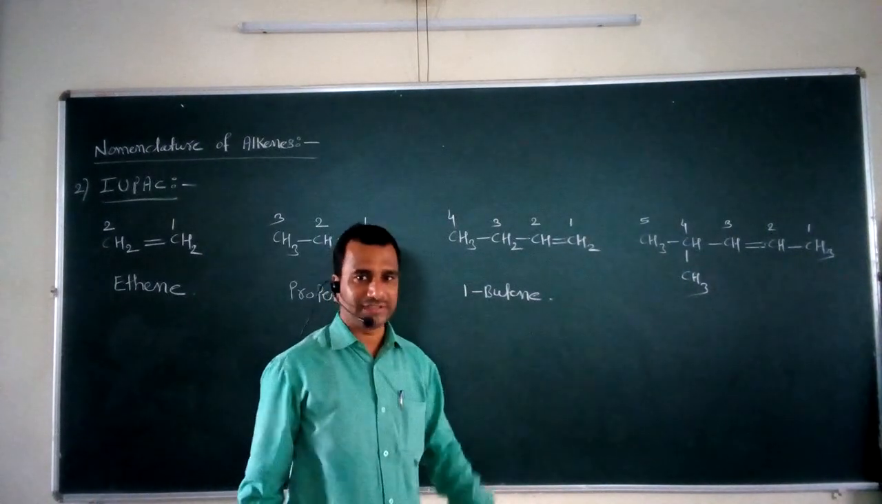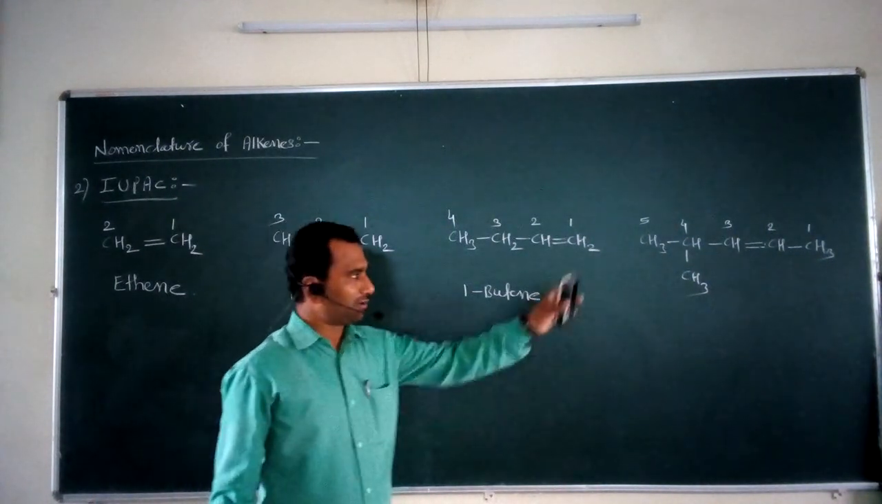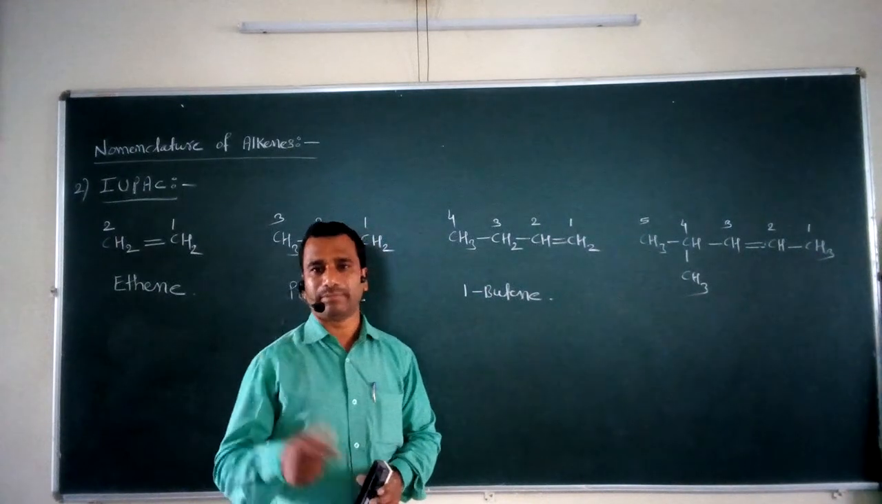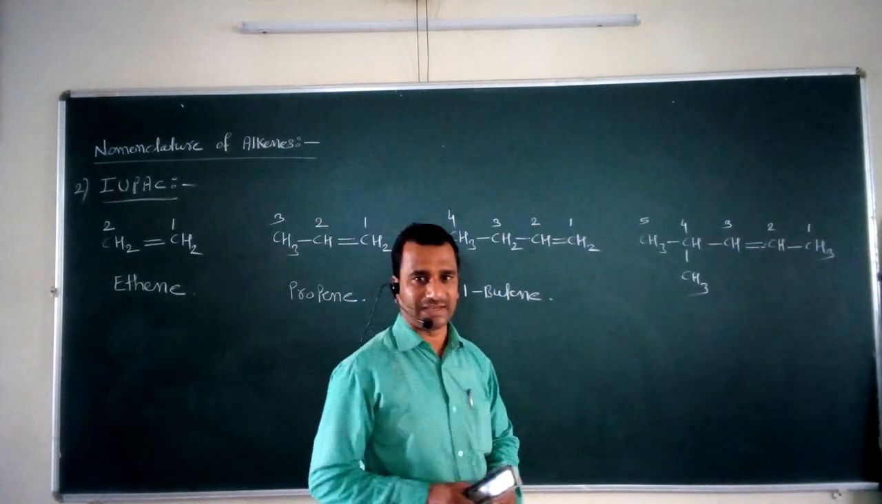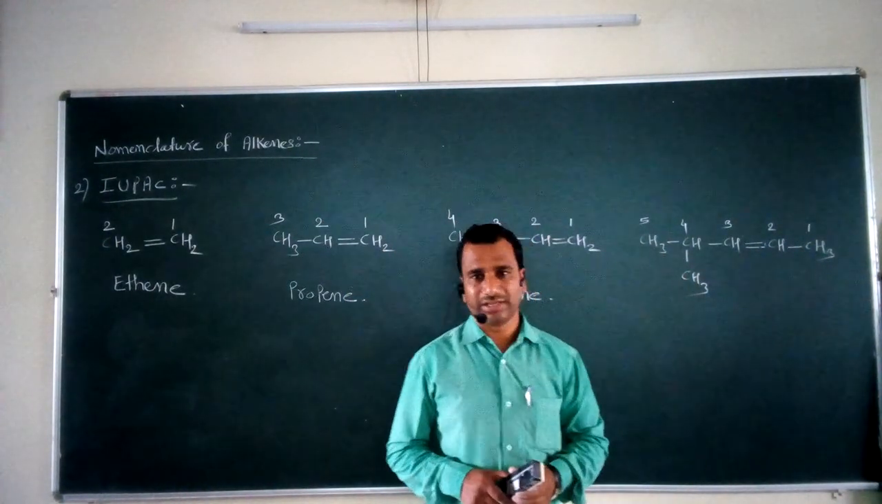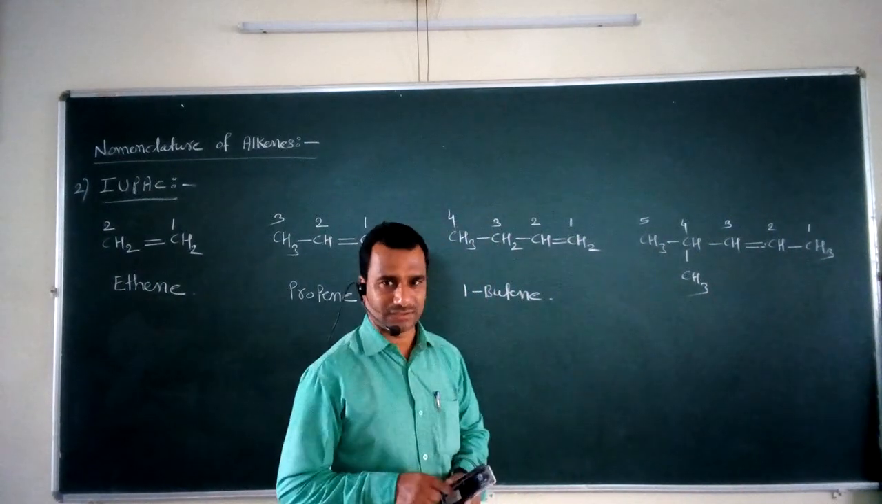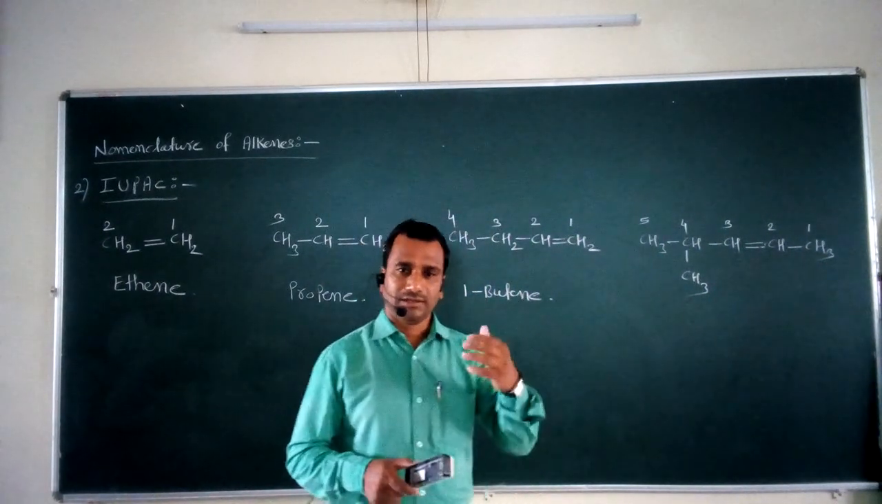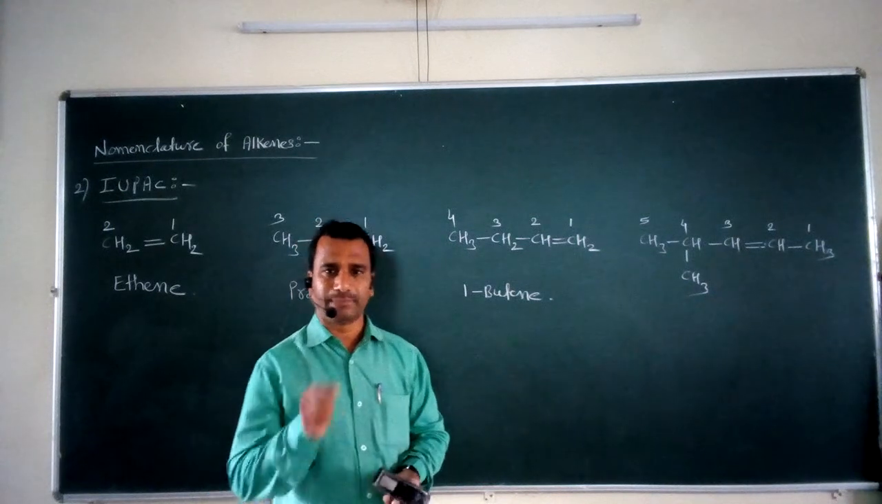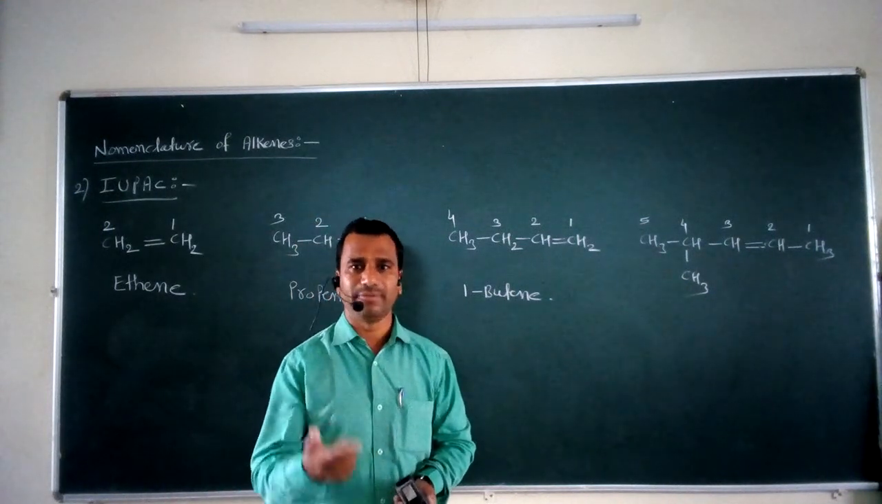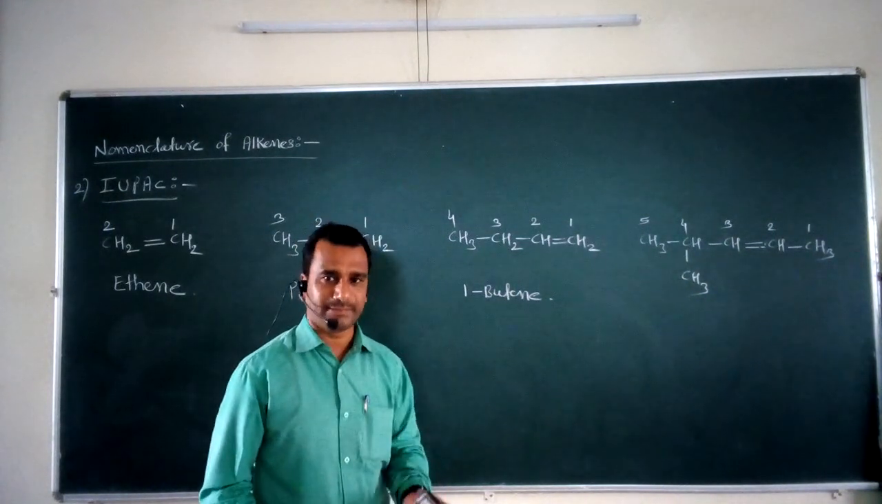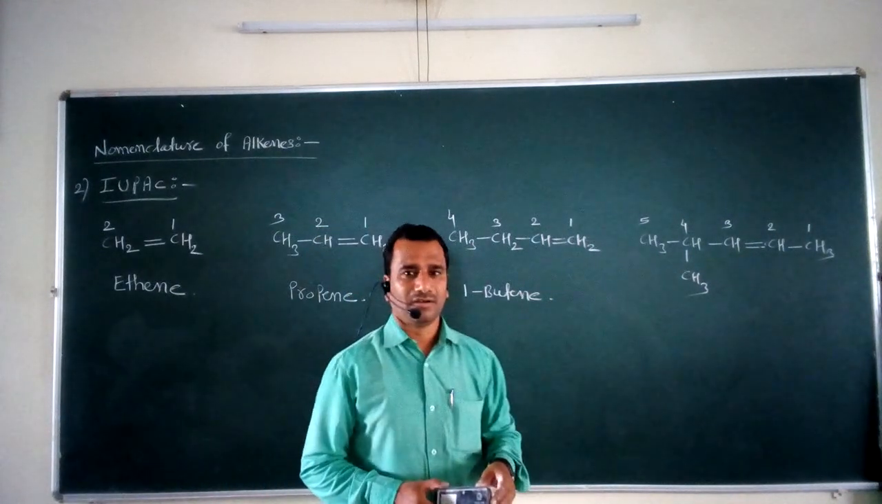After that, what do you have to take into consideration? You have to take into consideration the name of the parent alkane. Now what is the name of this parent alkane? A 5 carbon atom containing alkane is called pentane. Then replace this ANE of the pentane by ENE. So that word becomes pentene. After that, what is the position of the carbon-carbon double bond?